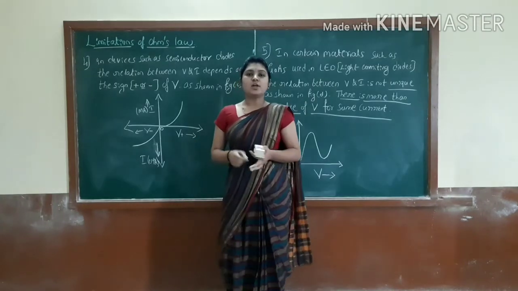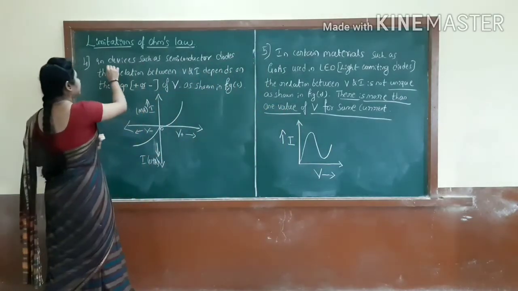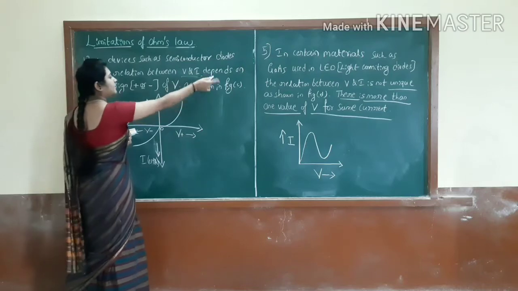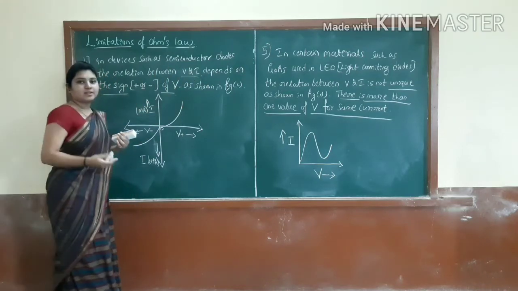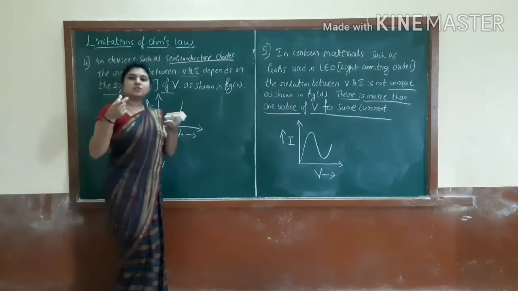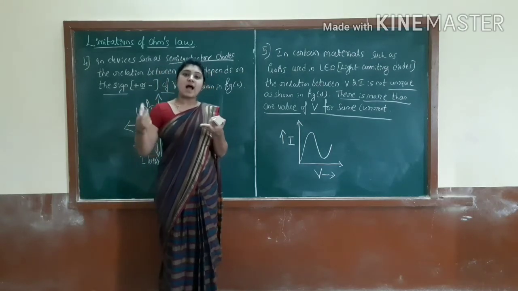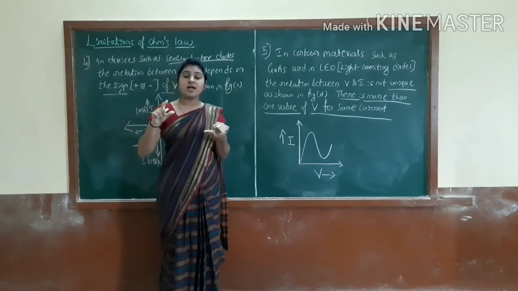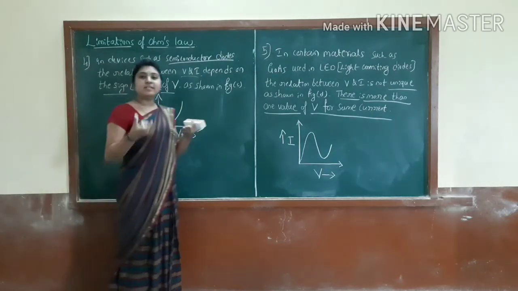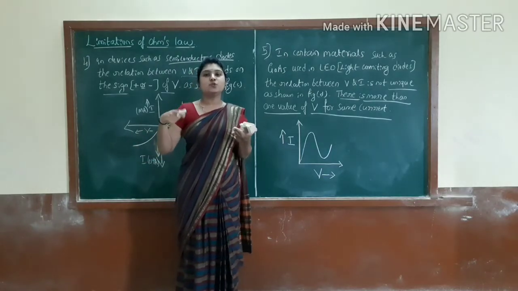So students, after discussing the three limitations, the next one is the fourth one: in devices such as semiconductor diodes, the relation between V and I depends upon the sign of V. See the semiconductor diodes. These are also instruments. In that, the V and I relation depends upon the sign of V. Sign of V means whether V is positive or negative. On that, these instruments will depend.